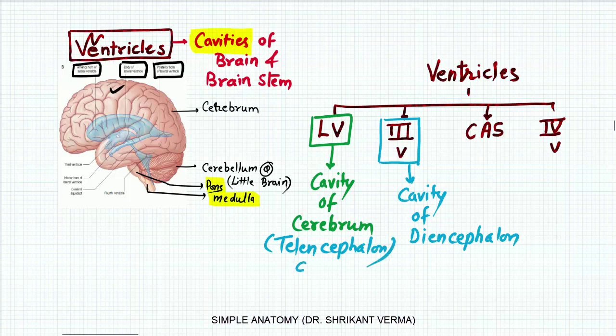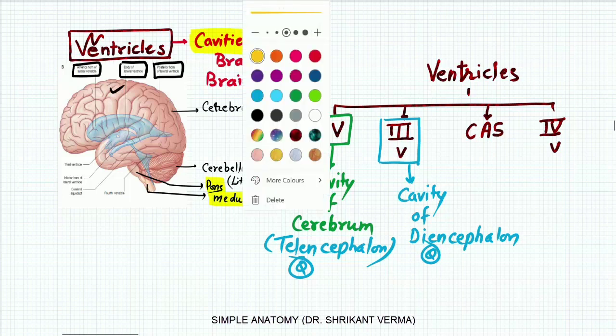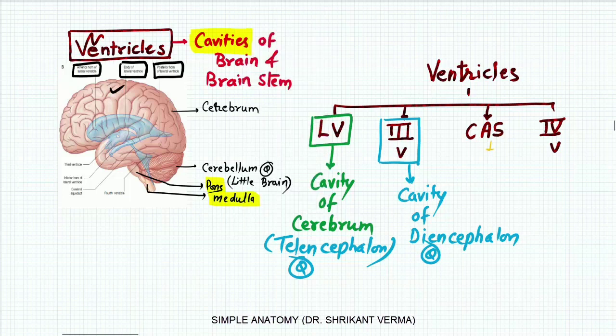I will tell you in the development of the brain. So these are the MCQs. Now, the cerebral aqueduct of Sylvius is the cavity of the midbrain, which is also known as the mesencephalon.